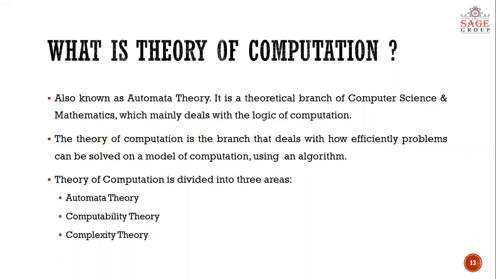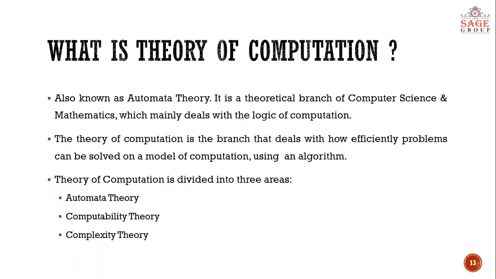This subject is a branch which deals with how efficiently a problem can be solved on a model of computation using an algorithm. There are many applications of theory of computation, and this subject is broadly divided into three areas.